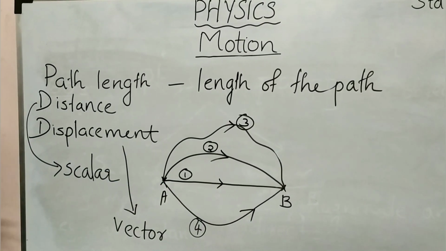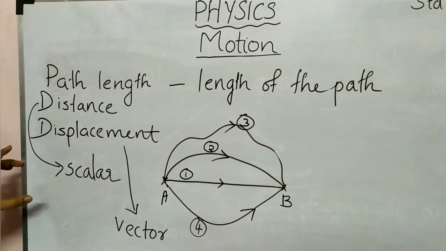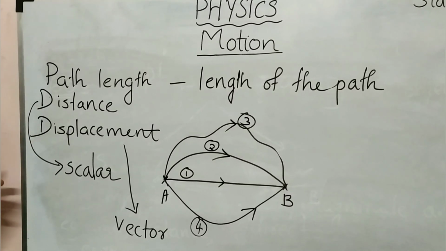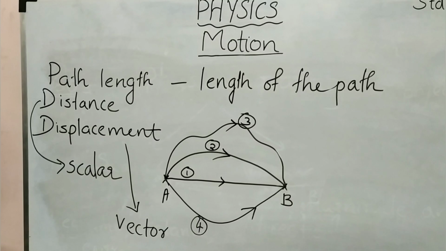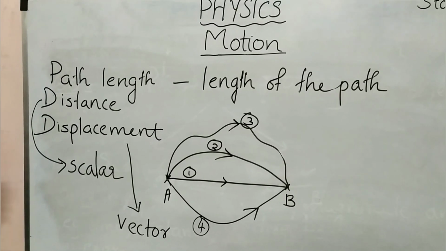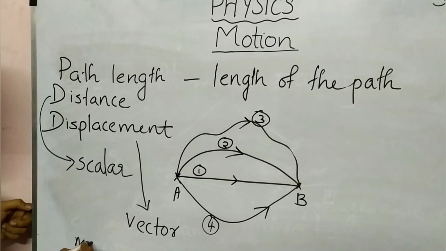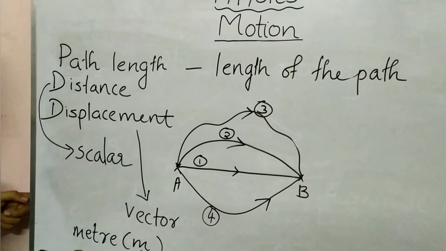Then the next difference: distance is a scalar quantity, only magnitude is there, and displacement has both magnitude and direction, so we can call this a vector quantity. Then for distance and displacement, we are talking about length, and its SI unit is meter. It is represented by the letter m.